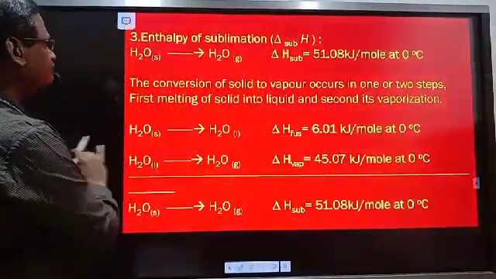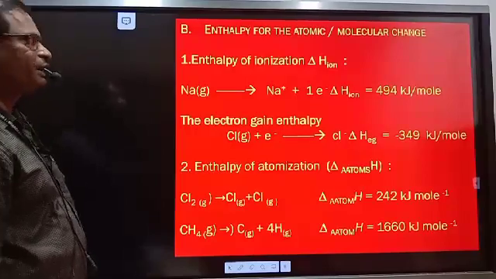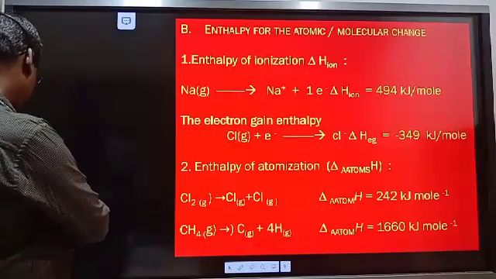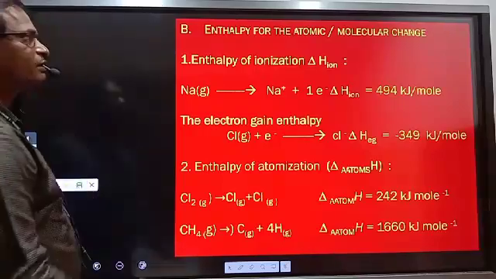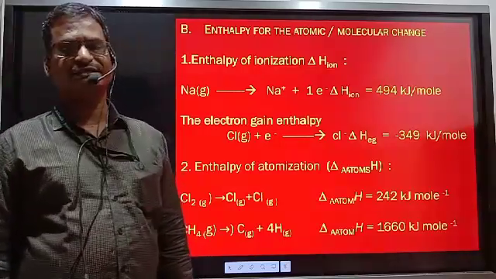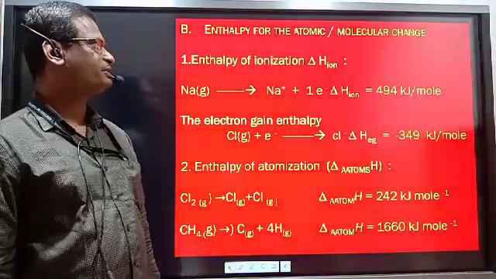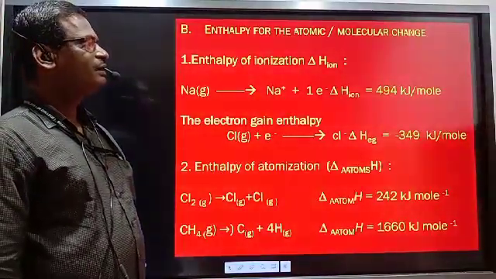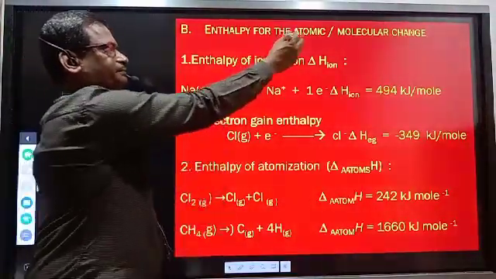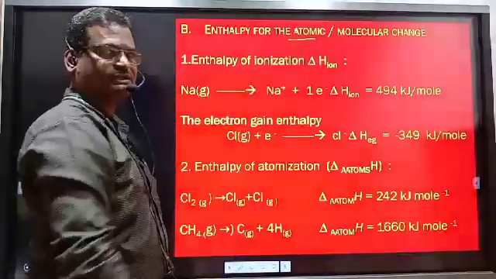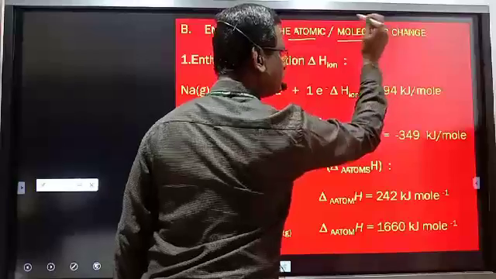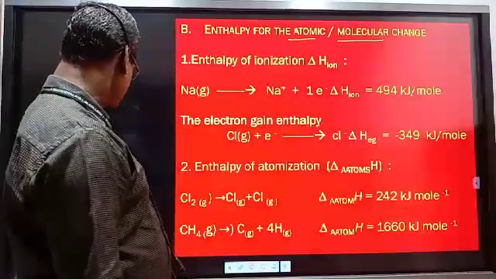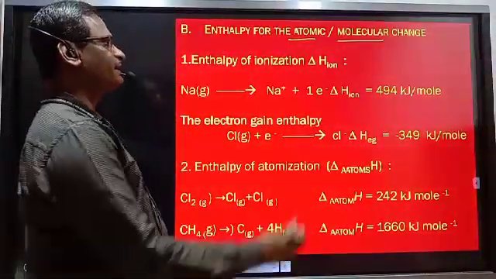Next, enthalpy of atomic and molecular changes. What are the atomic and molecular changes taking place? We are familiar with them. In the atom, the changes are known as atomic changes, and the changes in the molecule are known as molecular changes. In an atom, which changes are taking place?